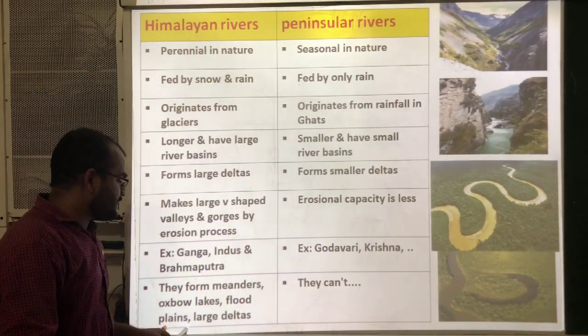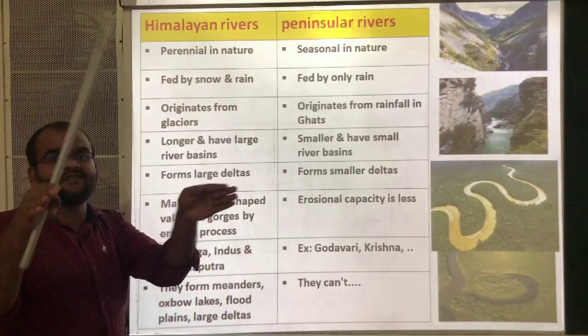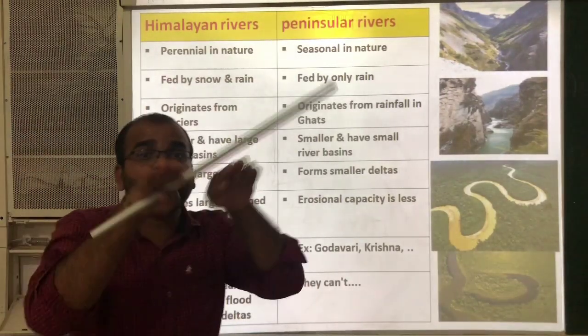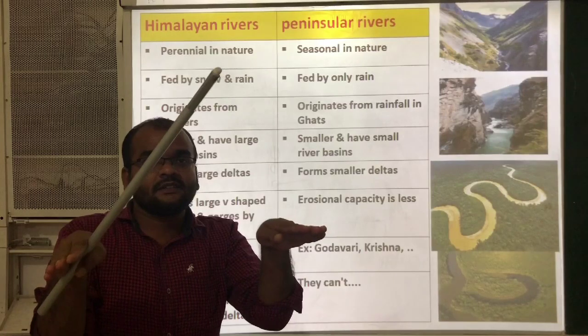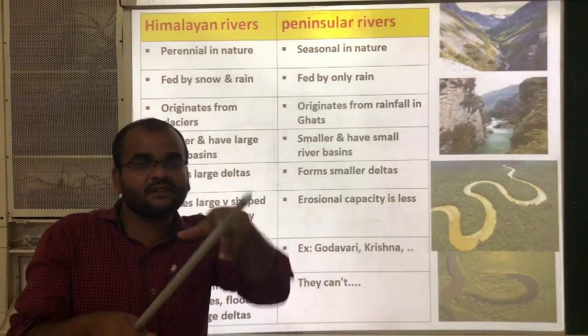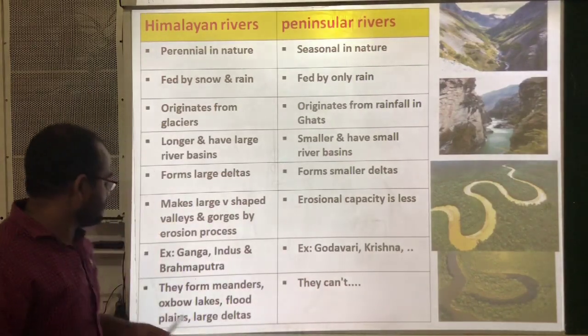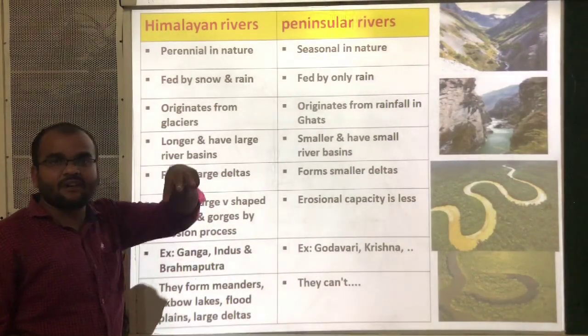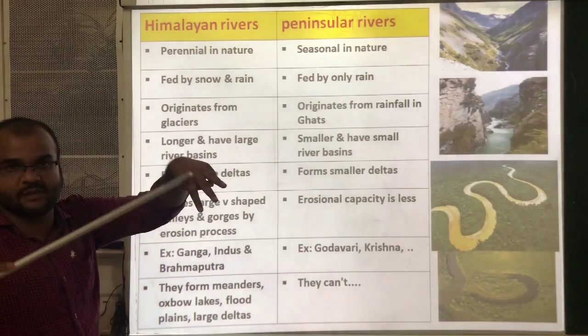And floodplains. Floodplains means whenever the river overflows, the surrounding areas on both sides of the river are called floodplains. And large deltas, which we just discussed, delta means a triangular shaped structure.